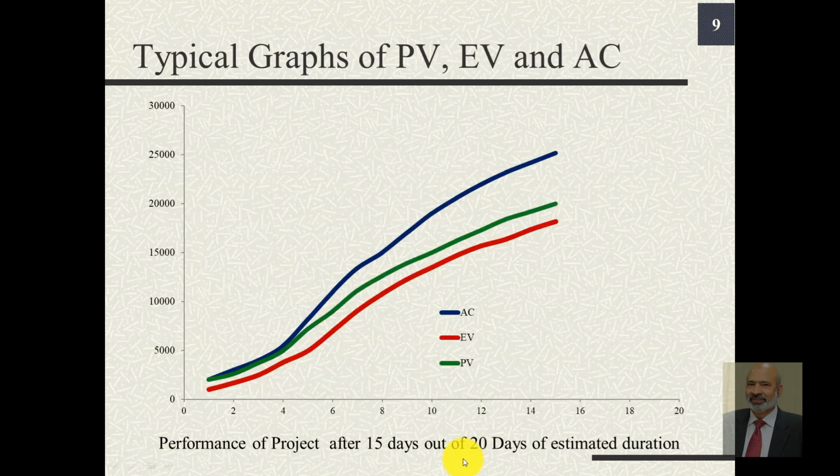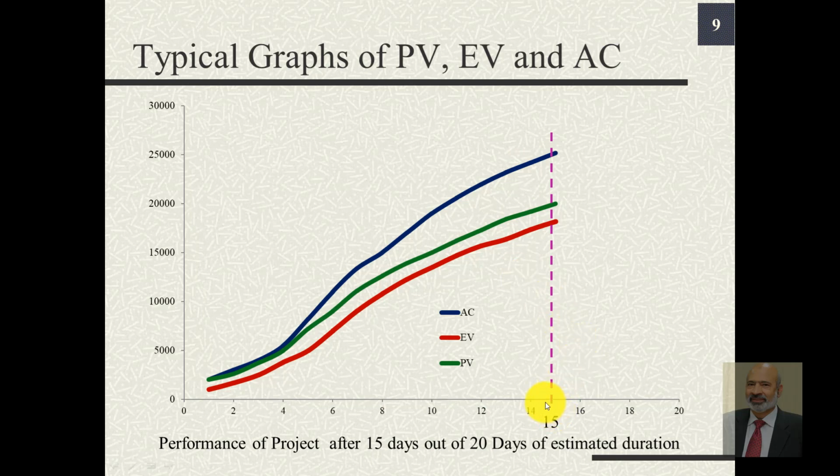Here are typical curves for the planned value, earned value, and actual cost. These have been plotted for a project whose duration was expected to be 20 days, and we determined these up till day 15 and plotted those, and notice that typically the actual cost would be higher than the planned value and the earned value. There can be deviations from this general rule.